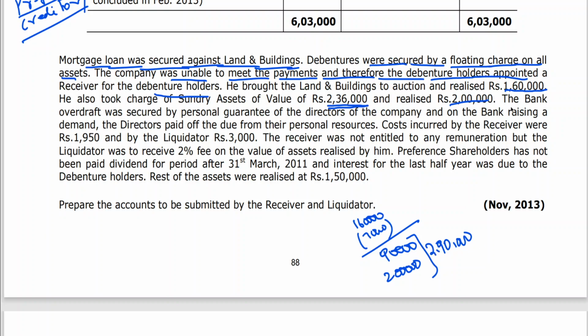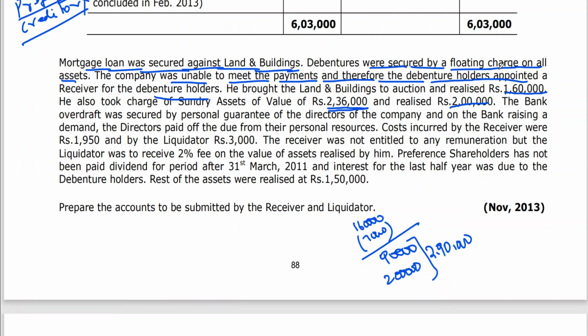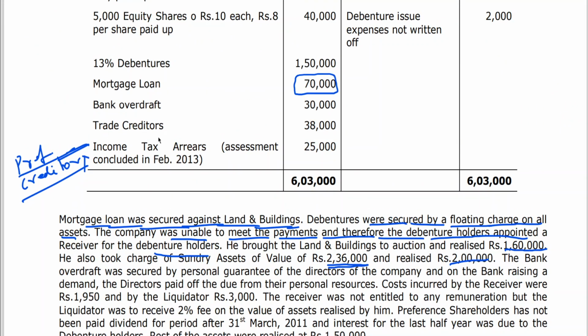Now, there's one more point. The bank overdraft was secured by personal guarantee of the directors of the company, and on the bank raising a demand, the directors paid off the due from their personal resources. So this bank overdraft secured by personal guarantee has been cleared by directors.